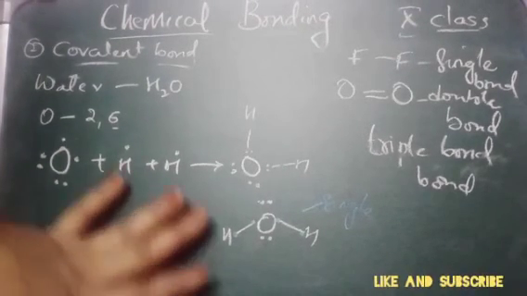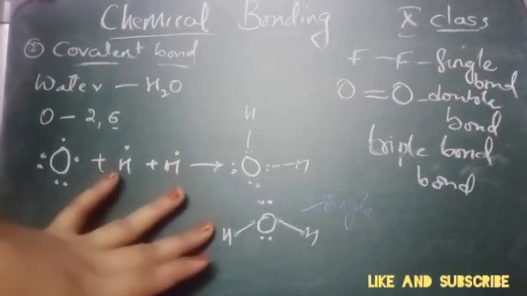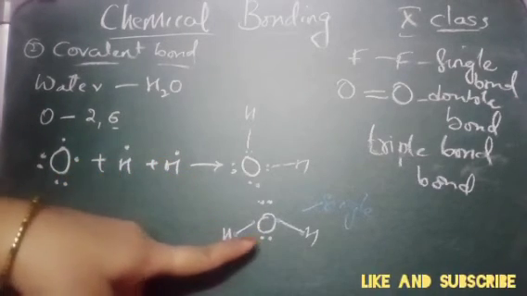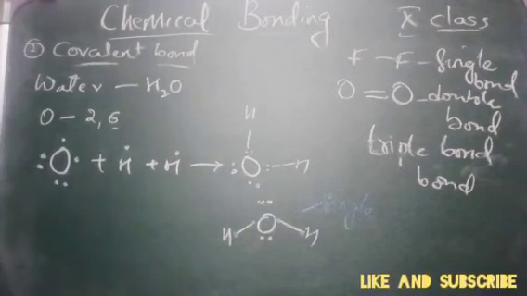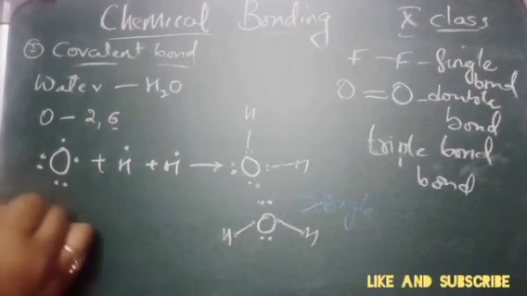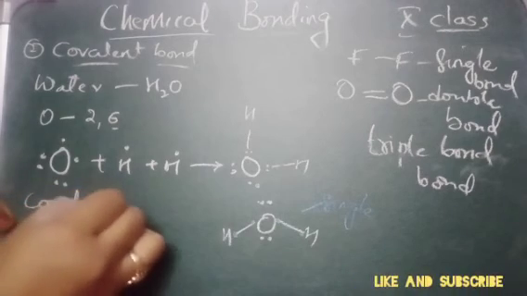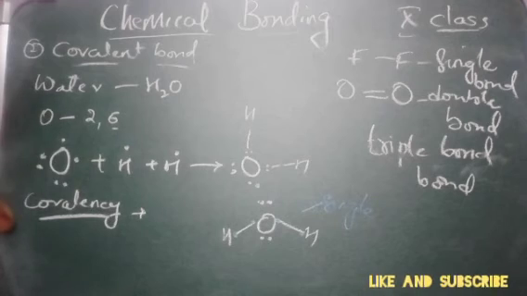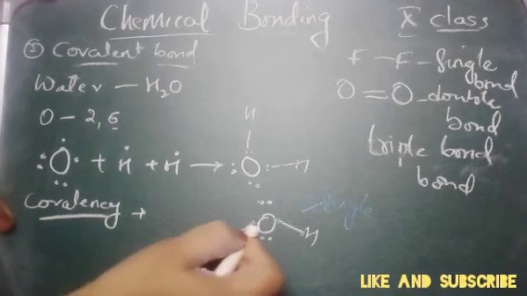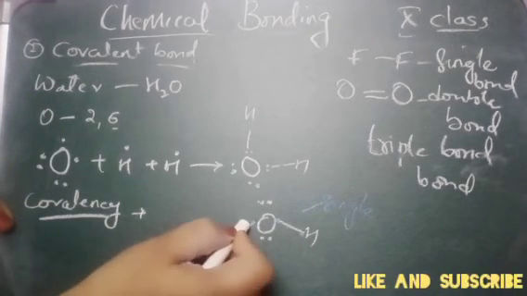The total number of covalent bonds that an atom forms in a compound is called covalency. How many covalent bonds are formed here? 1, 2.